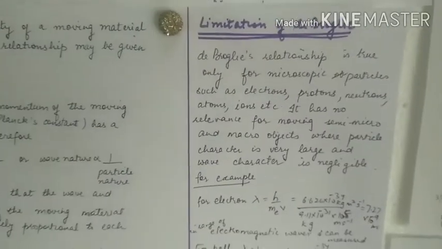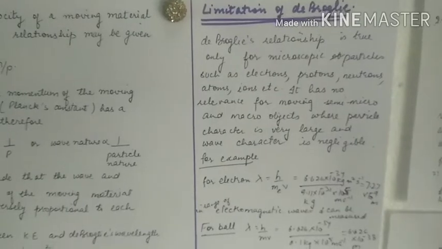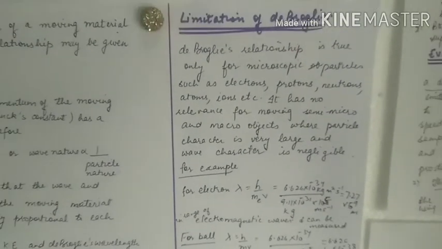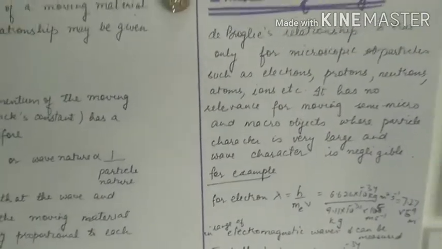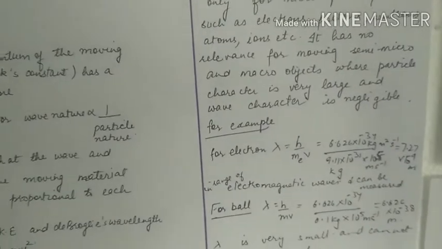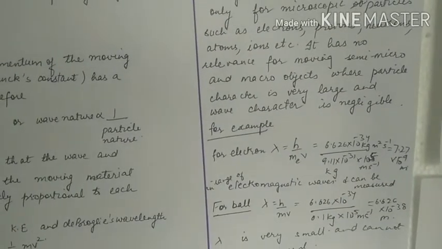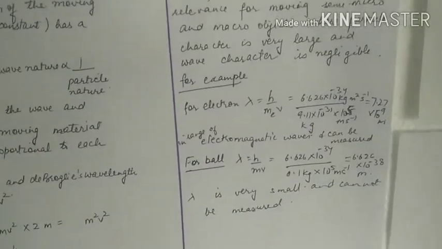Limitations of de Broglie equation. De Broglie's relationship is true only for microscopic particles such as electron, proton, neutrons, atoms, ions, etc. It has no relevance for moving semi-micro and macro objects where particle character is very large and wave character is negligible. We can show this by example.